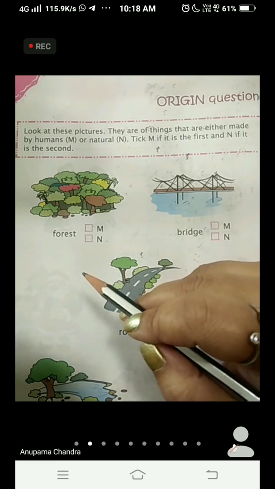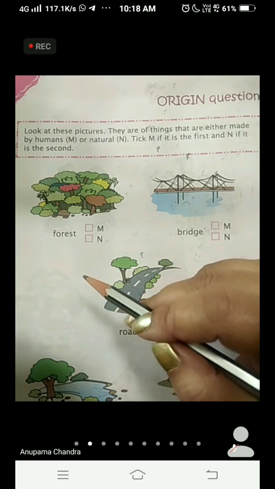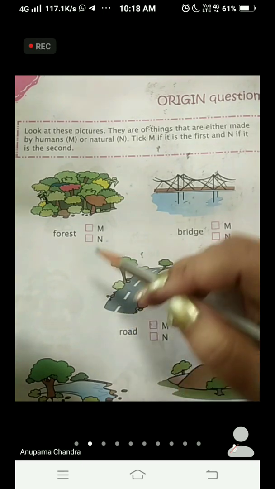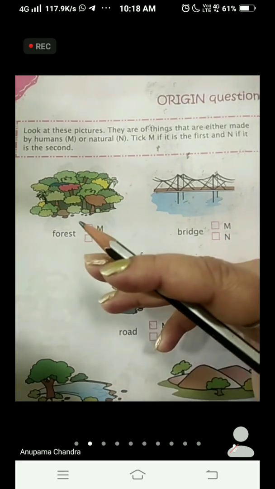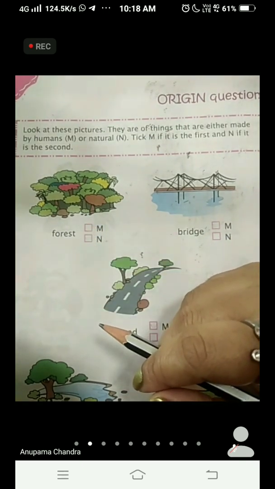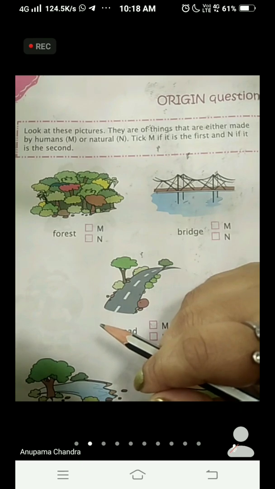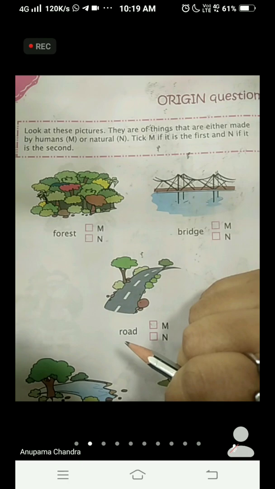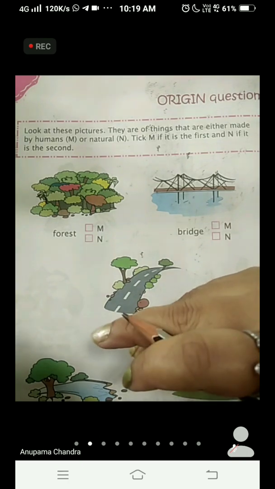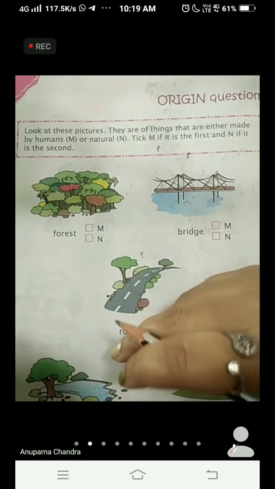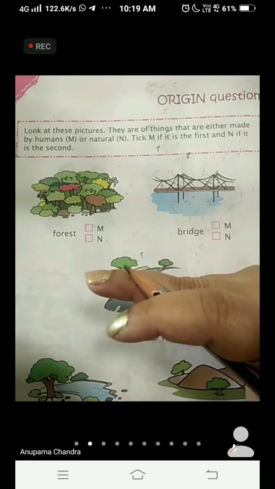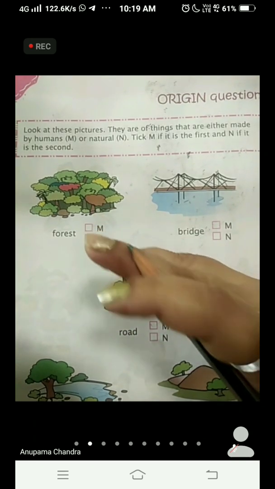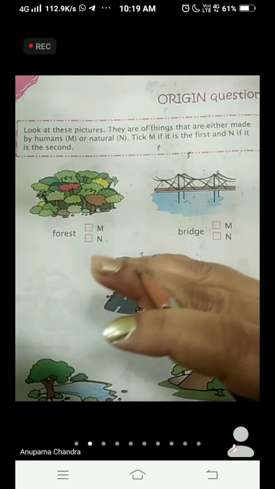That is a man-made thing. Someone has made it because we need a chair to sit on. And for writing you also need a table. So we made a table also because we need it. According to our needs, we made different things. Who made them? We, that is man. So that is called man-made things, the things made by man.